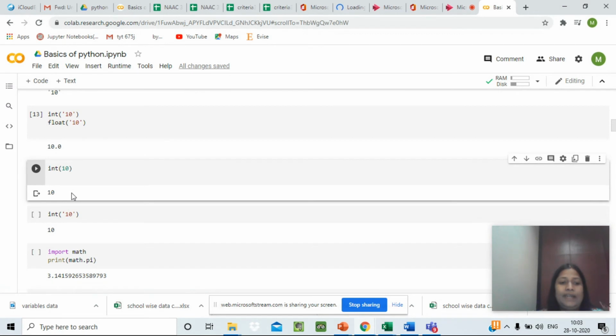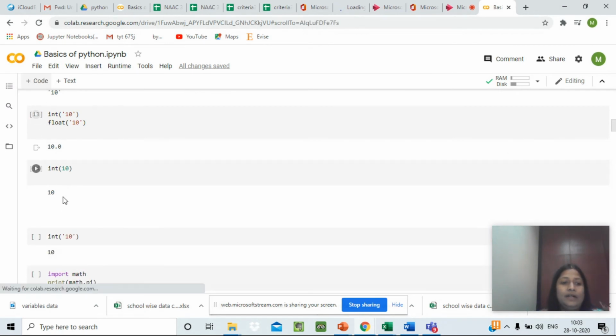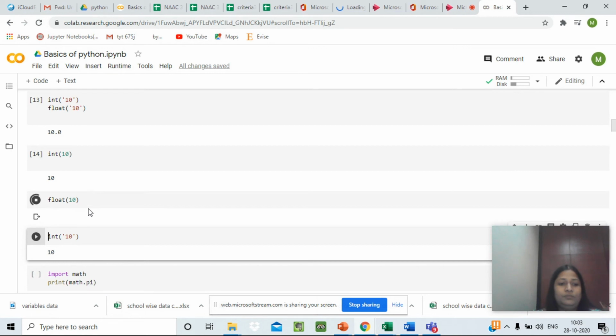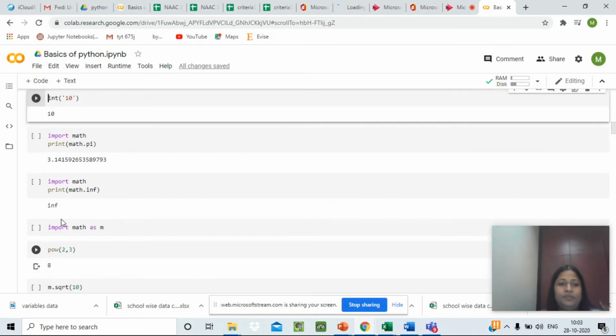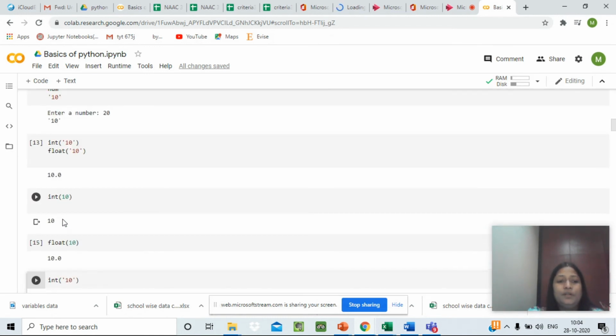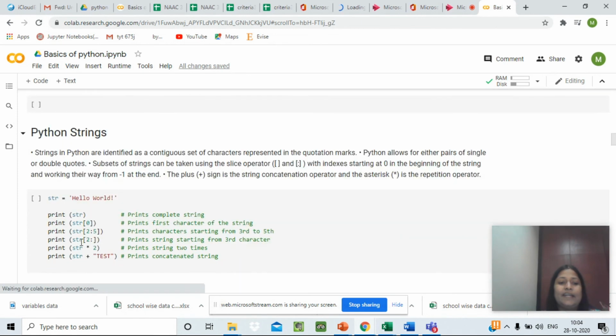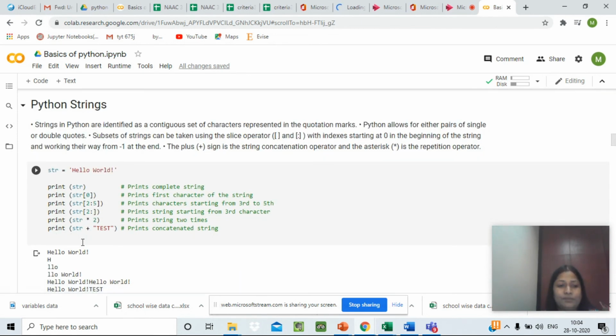So here int 10, again we'll write float 10. So float 10 will give us 10.0. So this is about the first data type, which is called numbers. Let's move to the second data type, Python strings.